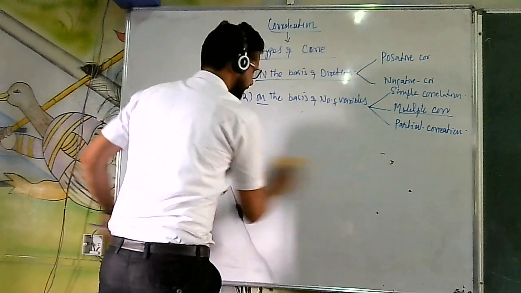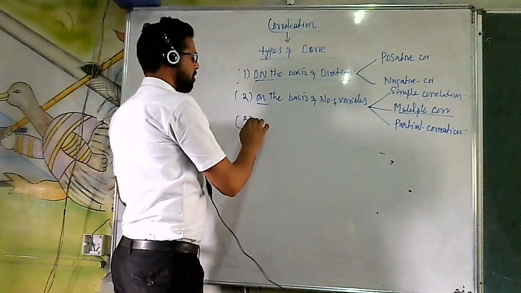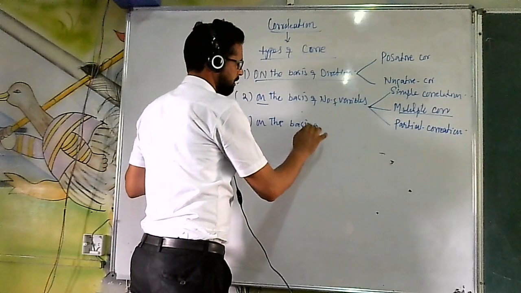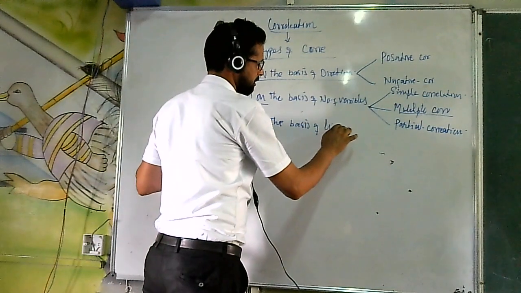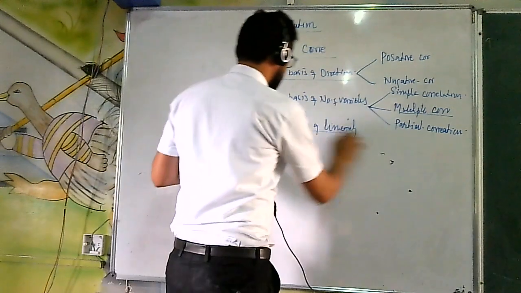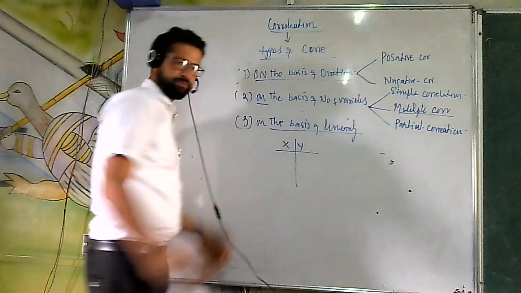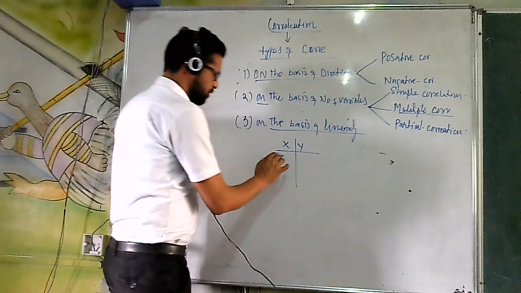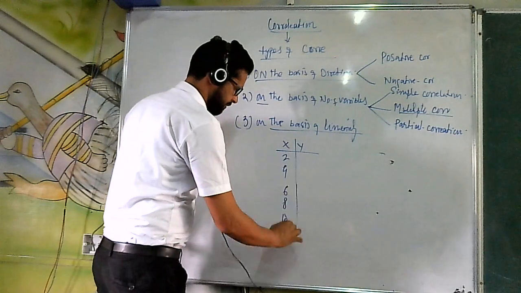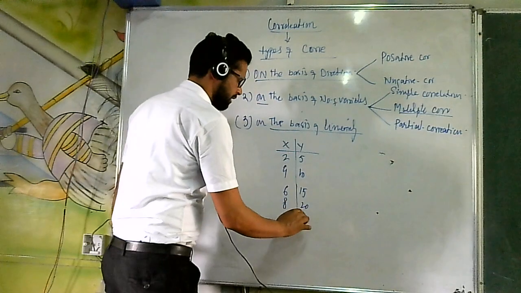Now, the third one is that on the basis of linearity. Look here, I will give you two variables, x and y. 2, 4, 6, 8, 10 and 5, 10, 15, 20 and 25.